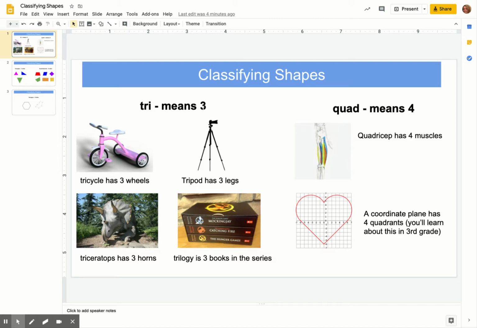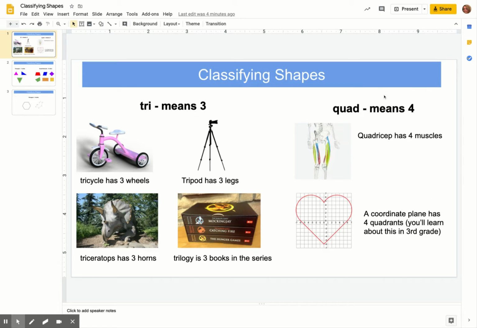Tri means three. So I gave you some examples, like a tricycle has three wheels. A tripod has three legs. A triceratops has three horns. And a trilogy, you see, it doesn't say trilogy, but you see the tri there in the beginning, TRI, is three books in a series. So anytime you see TRI, that typically means three.